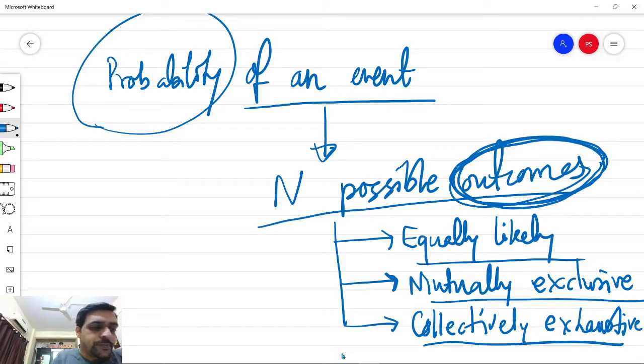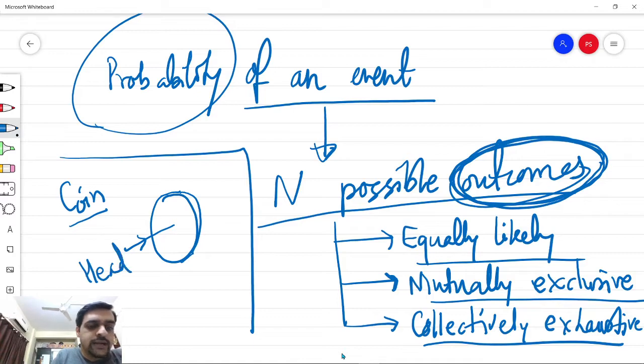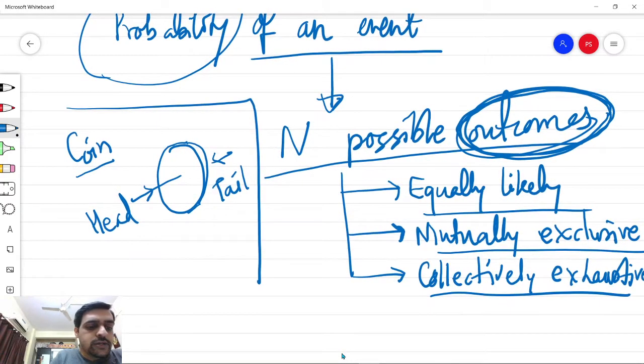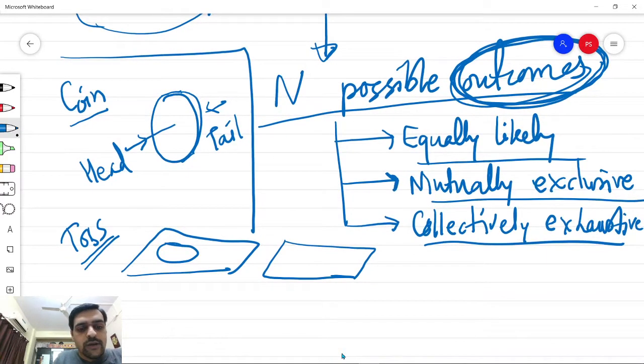As an example, we can have a coin which has two sides, namely head and the other side being called tail. Now, if we toss a coin and when it falls on the floor, we assume here that the coin is always horizontal when it falls on the floor.